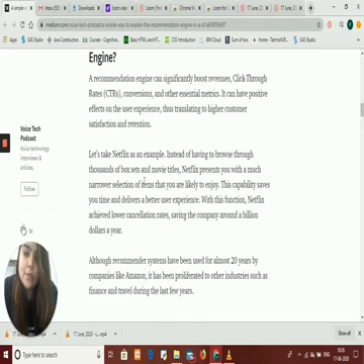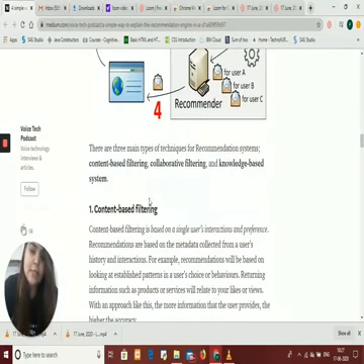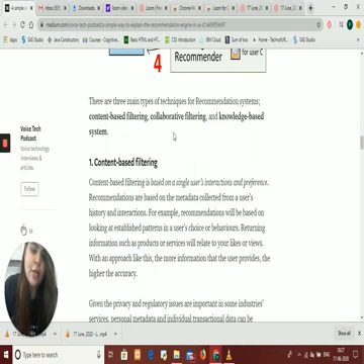Just like on Netflix, instead of having to browse through thousands of box sets of movies, it presents you with a much narrower selection of items that a user is likely to select. It is based on two kinds of filtering, content-based filtering and collaborative filtering. Next, collaborative filtering will be explained by my friend Shruti.